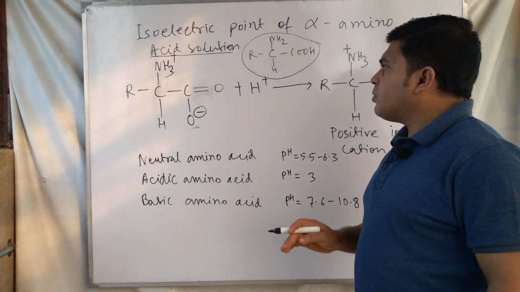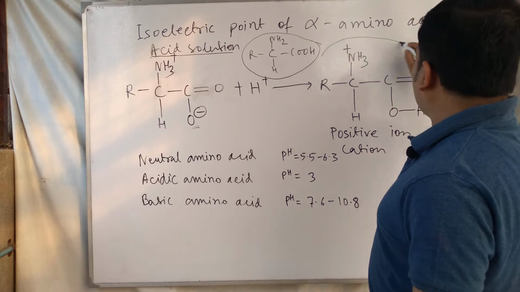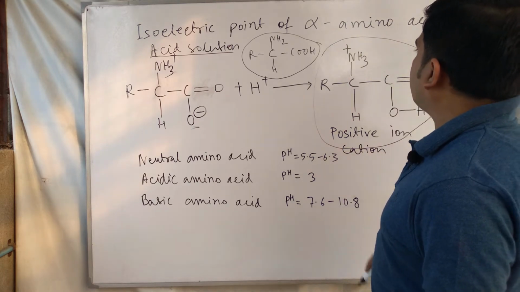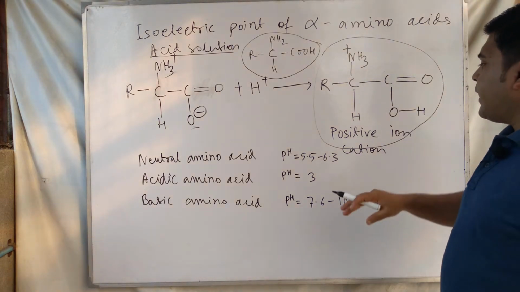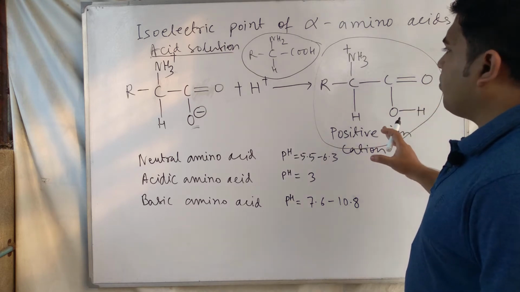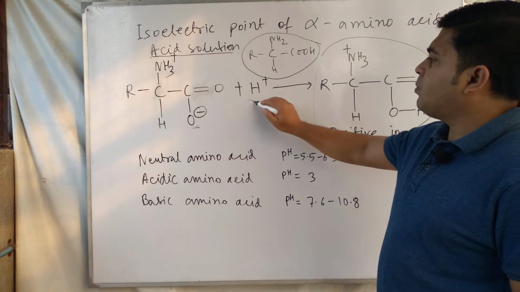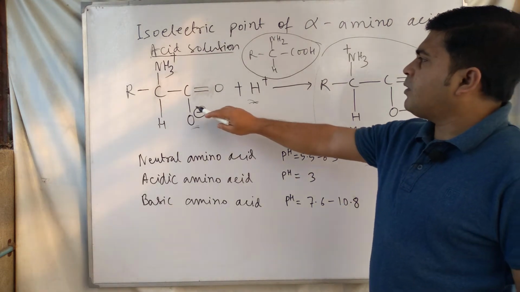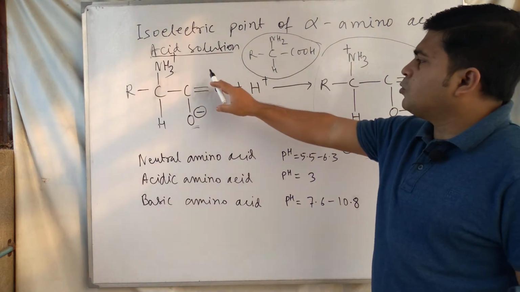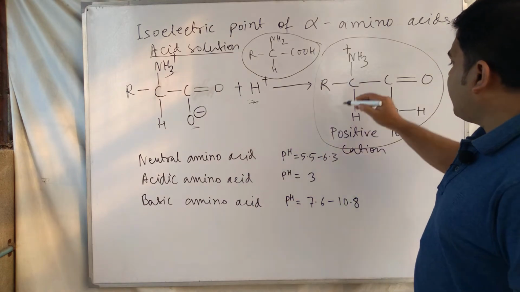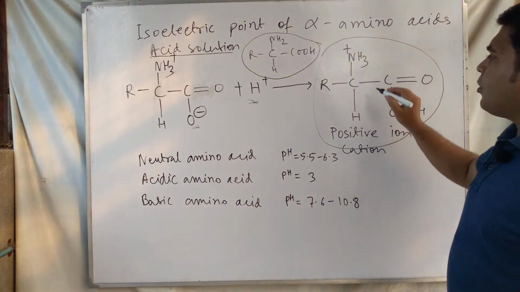In acid solution, this amino acid molecule represents a positive charge ion or cation. So an amino acid in acidic solution, where H plus is present, which exists in the zwitterionic form, is changed into a positive charge ion or cation.